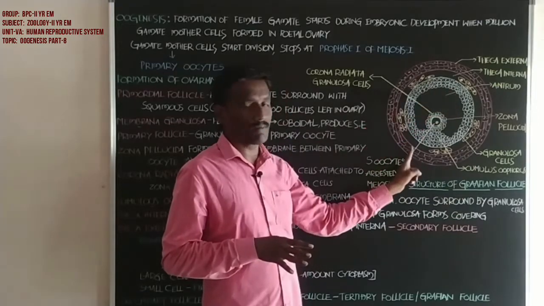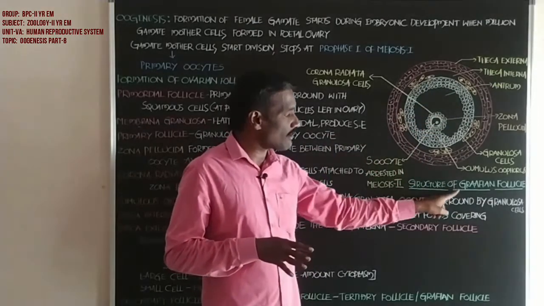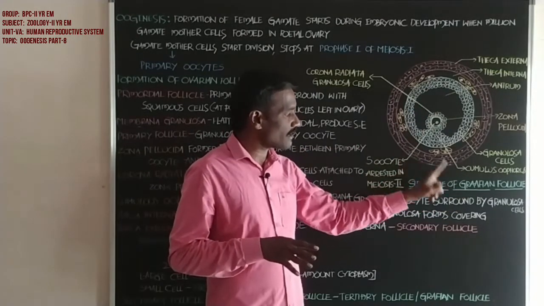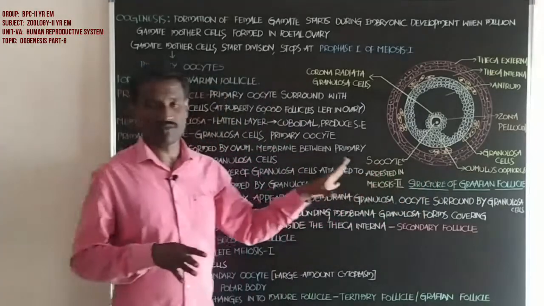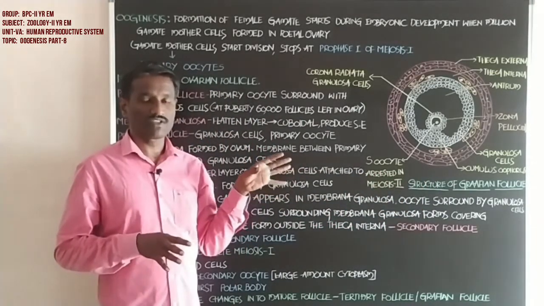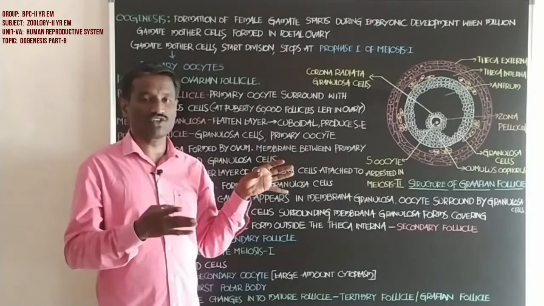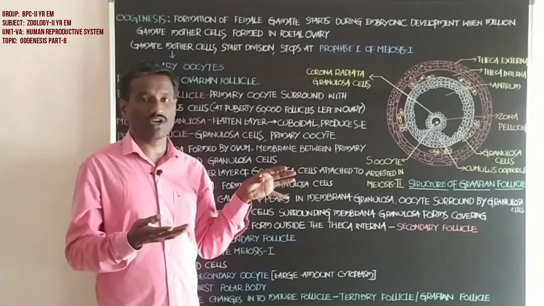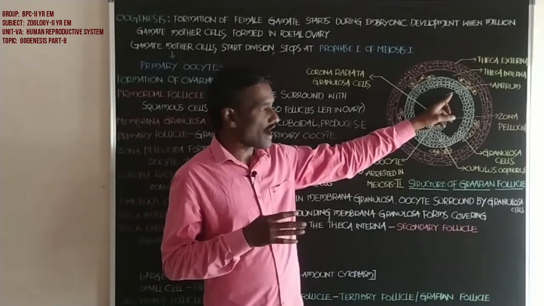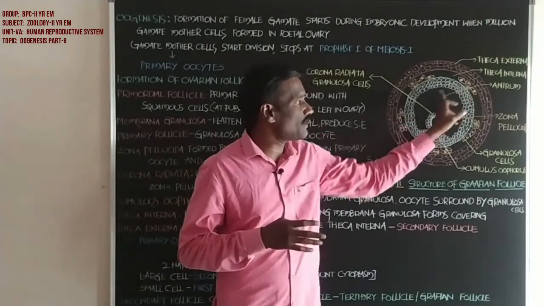The fully developed, matured ovarian follicle is called the Graafian follicle. It shows all the parts: theca interna, theca externa, zona pellucida, zona granulosa, cumulus oophorus, and the antrum. Antrum means the cavity that is filled with fluid.